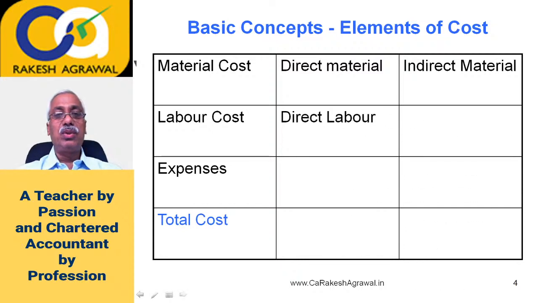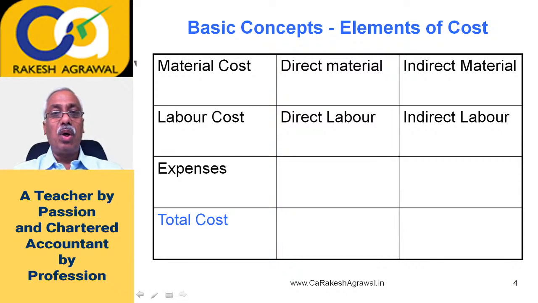Similarly, labor cost gets also divided in two parts, direct labor and indirect labor. Labor is a manpower cost. So the human efforts, if you can identify that this much time has been worked on a particular product, and along with that labor time you can associate the cost also. Like a worker has spent 2 hours on manufacture of a particular product, and that worker is paid at the rate of 100 per hour. It means for 2 hours you will pay 200 rupees, and you can associate these 200 rupees with that product. Then that cost will be direct labor cost. It means the cost which can be directly associated with the product.